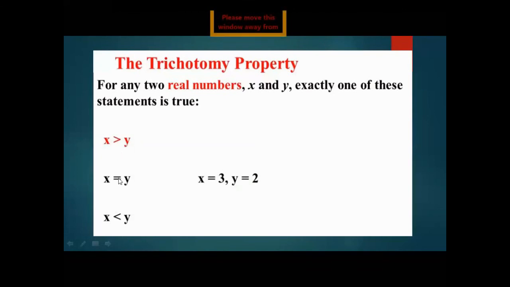If we suppose one number is 5 and the other one is 5 as well, then 5 cannot be greater than 5, it is wrong. 5 can be equal to 5, this is true. 5 is not smaller than 5, this is wrong as well. So wherever there are two real numbers, only one of the statements can be true.